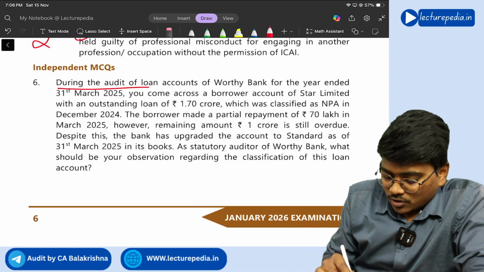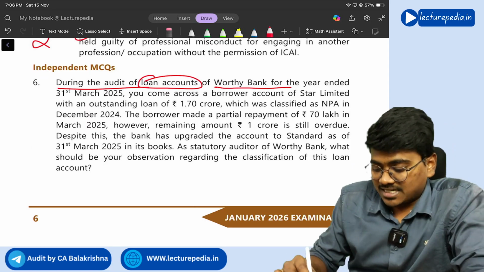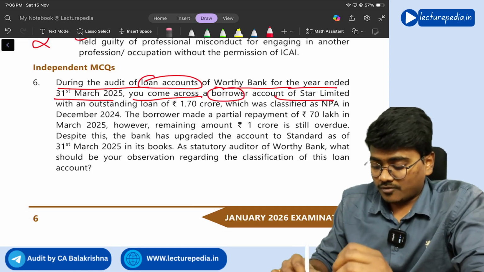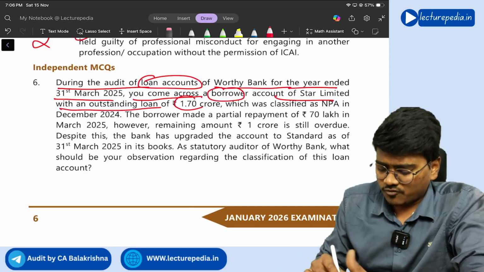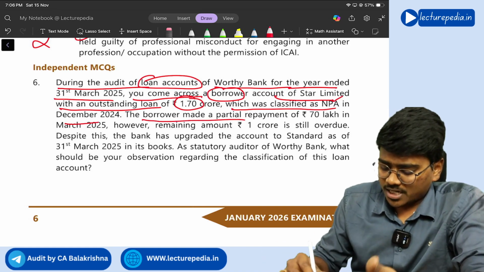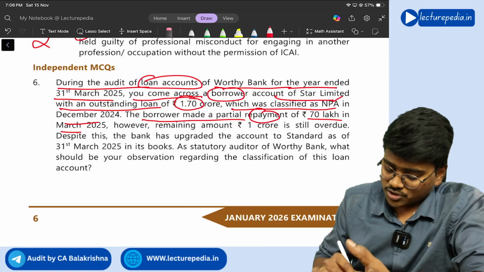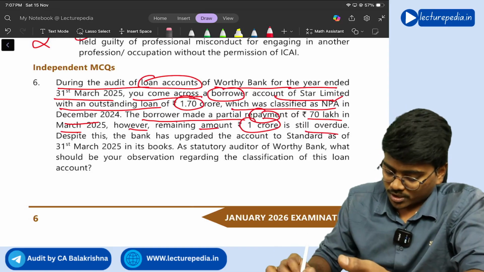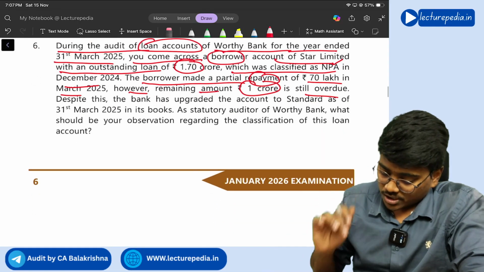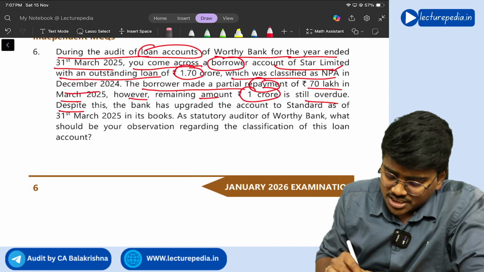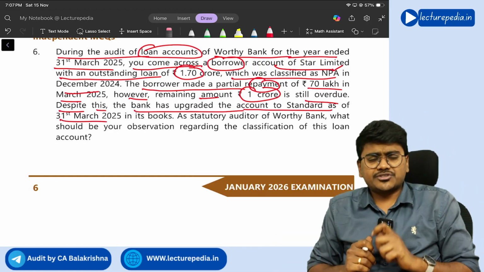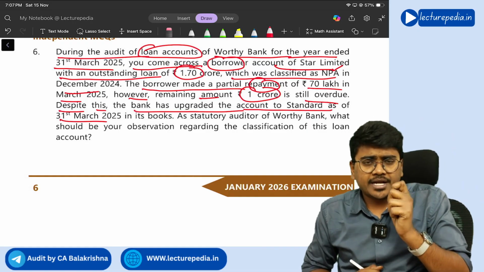So during the audit of loan accounts of Varti Bank for the year ended 31st March 2025, you came across a borrower account of Star Limited with an outstanding loan of 1.7 crore, which was classified as NPA in December. Borrower made a partial repayment of 70 lakhs in March. However, the remaining amount of 1 crore is still overdue. So some amount is repaid and some more is still pending. Despite this, the bank has upgraded the account to standard as of 31st March. Is the bank correct in upgrading to standard?